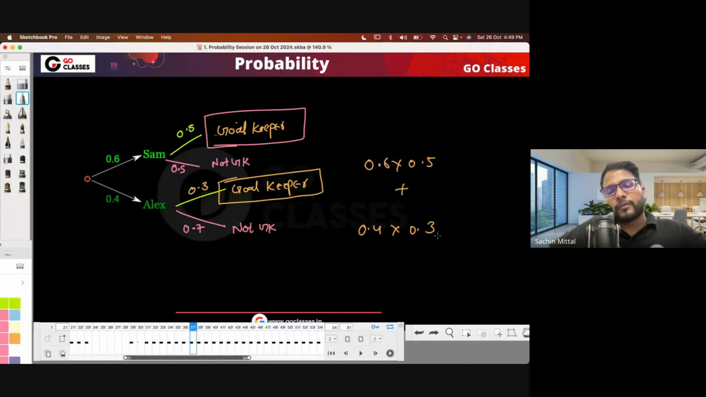Okay. So we will talk about the representation in a while, but here I'm just trying to tell you that whatever is a node of your interest, you multiply all the probabilities till that node, and then sum all of these different nodes. So what is the answer you're getting here? Okay, 0.42.